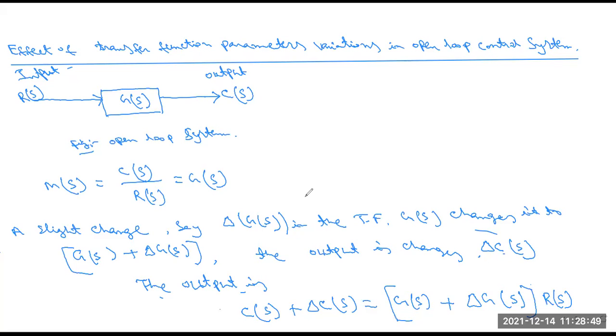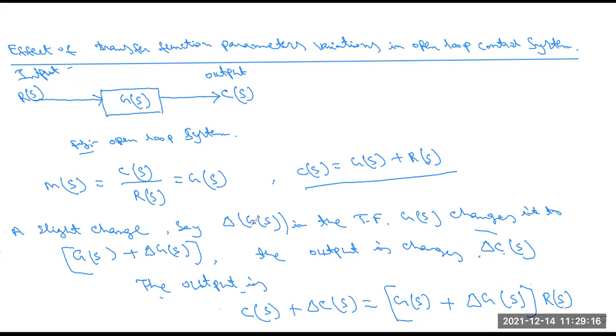In this equation, when the flow rate or temperature changes, the change comes into the system, so we have to calculate delta G(s).